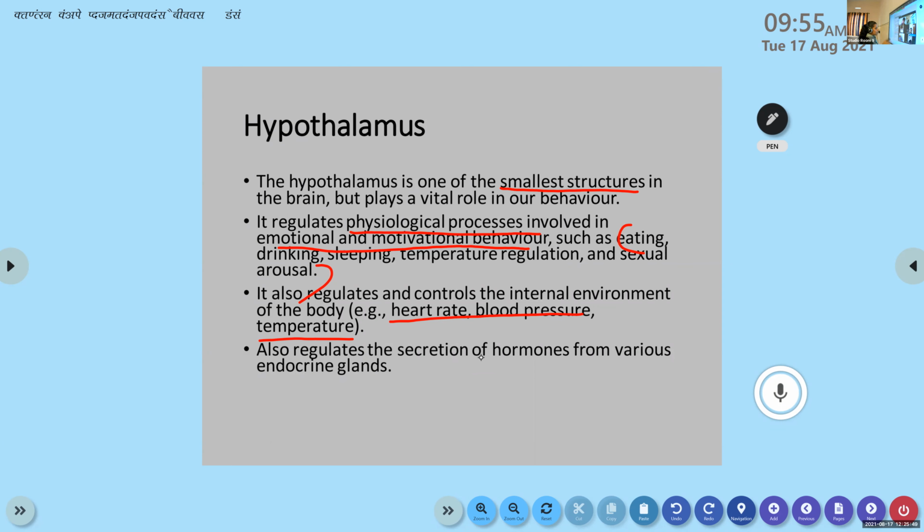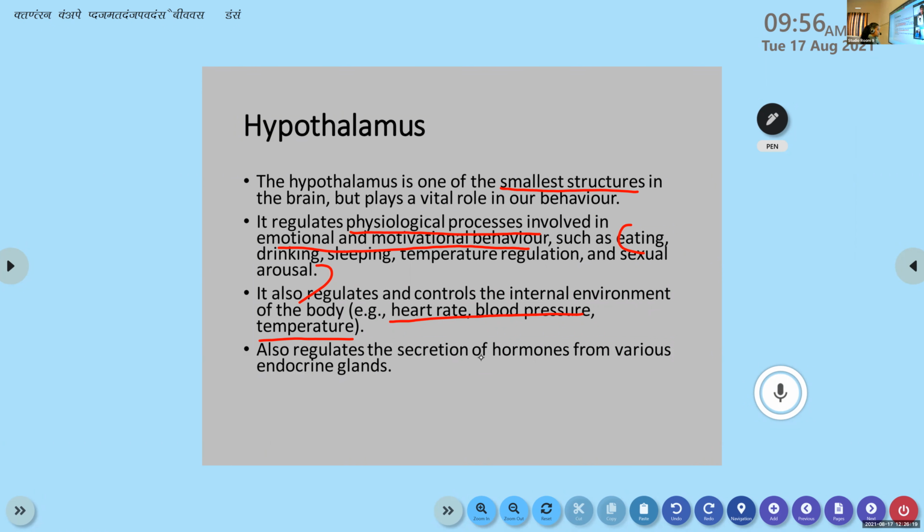So there are different connections between the different brain structures, and it is because of these connections that the brain carries out different functions of the human body. The hypothalamus has main roles in eating, drinking, sleeping, temperature regulation, sexual arousal, which we generally consider physiological processes involved in emotional and motivational behaviors.